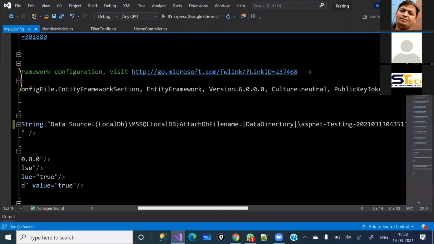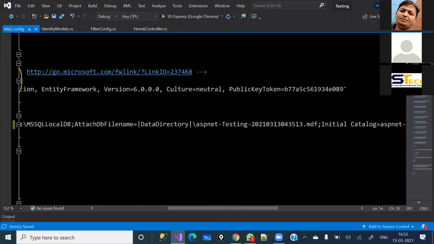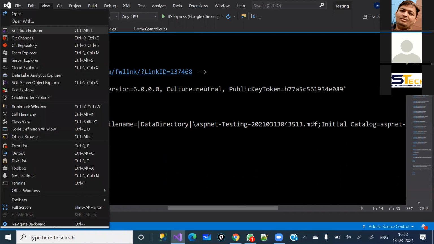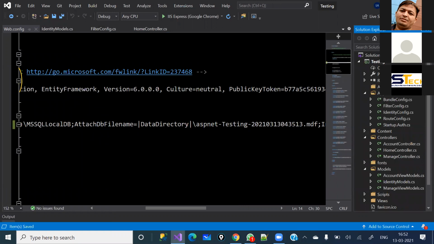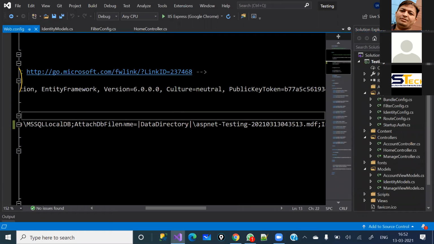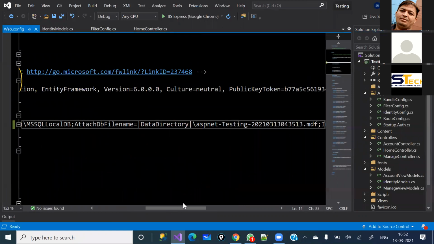Again, here you will have to configure the data source, and this is a test DB file name which just creates the MDF file and stores it under your project in the App_Data folder, and this folder will never be entertained by the IIS. So as of now, I'm just going to remove it. It is not required, or you can keep it the same.